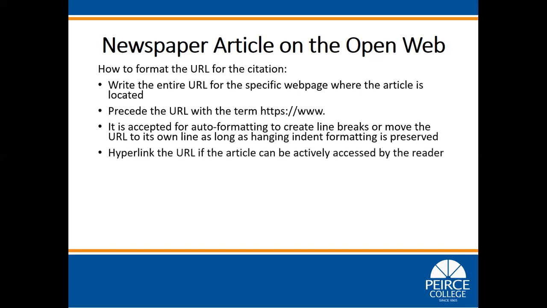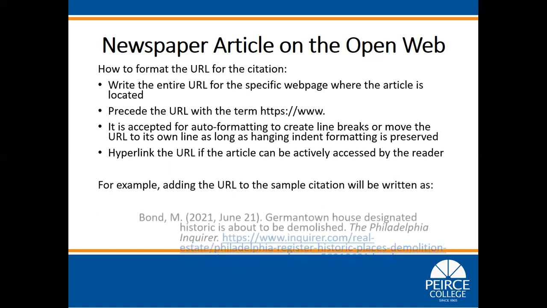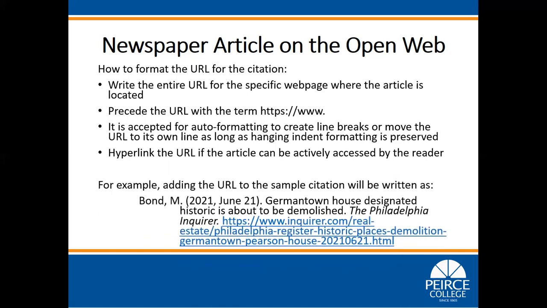Hyperlink the URL if the article can be actively accessed by the reader. For example, adding the URL to the sample citation will be written as https://www.inquirer.com/real-estate/philadelphia-register-historic-place-demolition-pearson-house-20210621.html, hyperlinked.